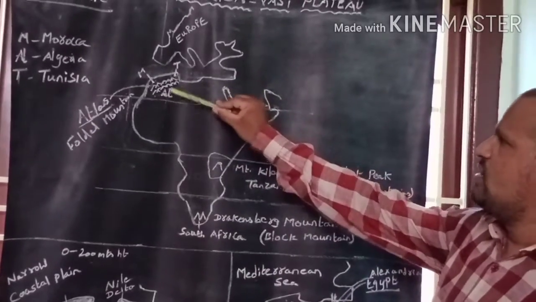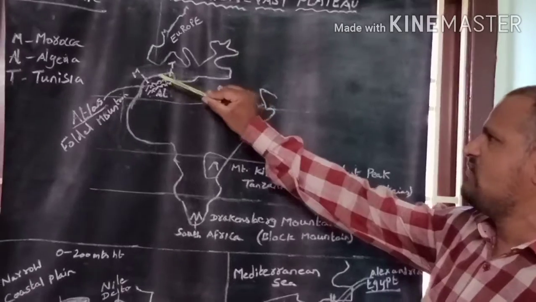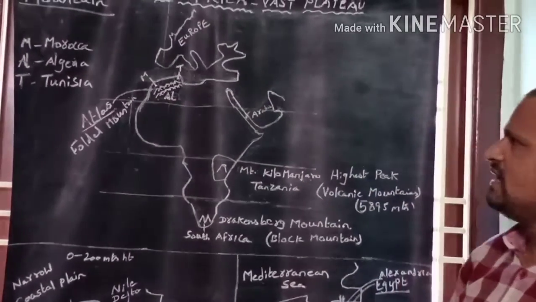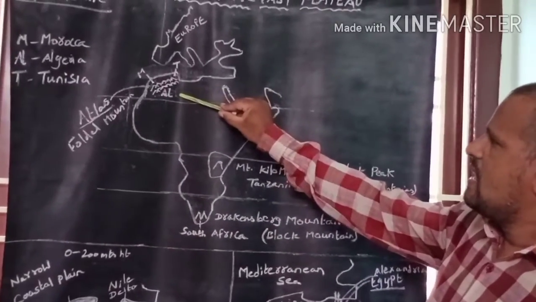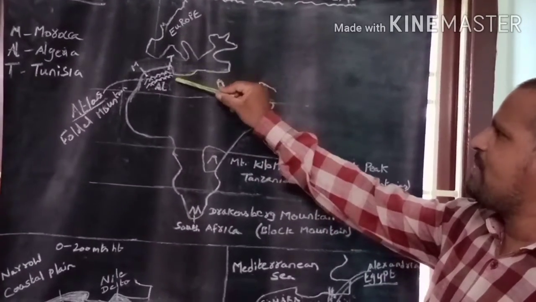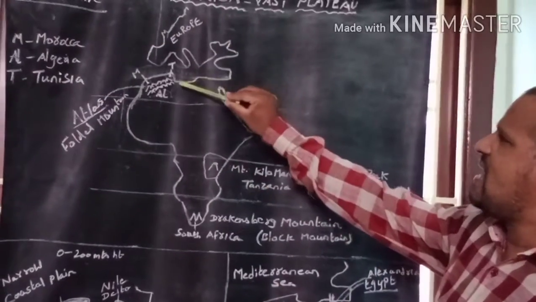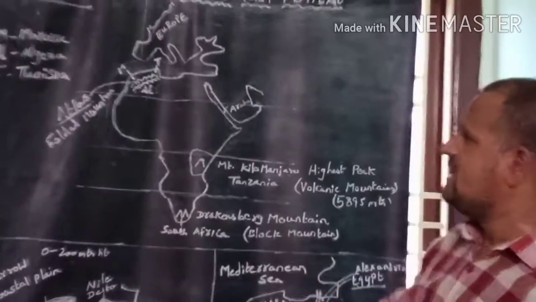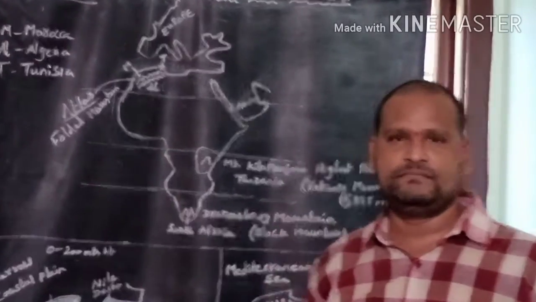Atlas Mountain is found in Morocco, Tunisia, Algeria. These mountains are folded mountains. The type of mountain in the northern part of Africa is folded mountain. The type of Atlas Mountain is folded mountain.